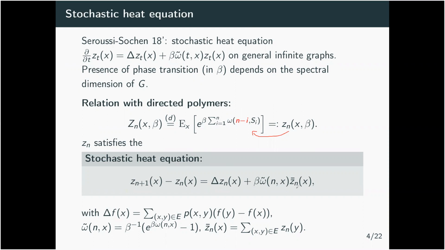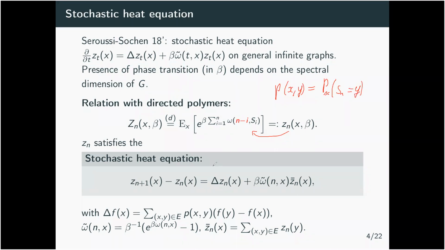plus Zn bar multiplied by the field omega tilde. The Laplacian here is simply the Laplacian that is induced by our random walk on the graph. So Pxy is just the probability, starting from x, that the first step of the walk will be at y.